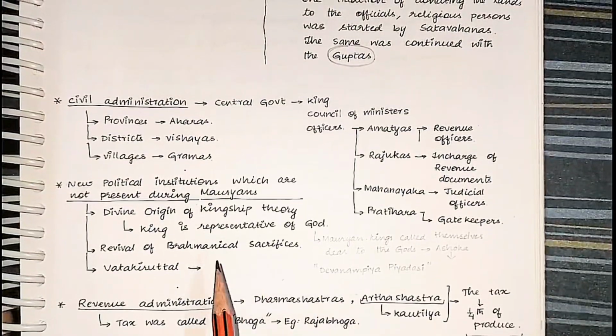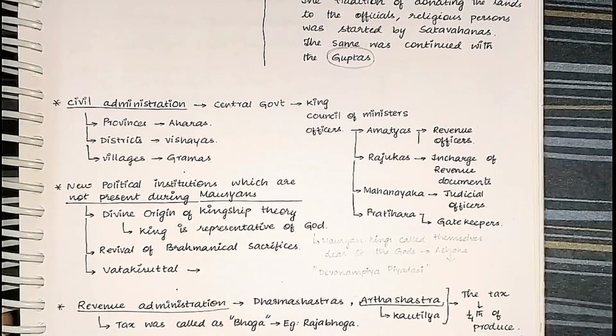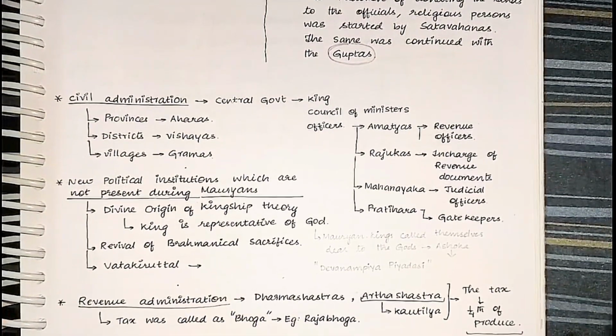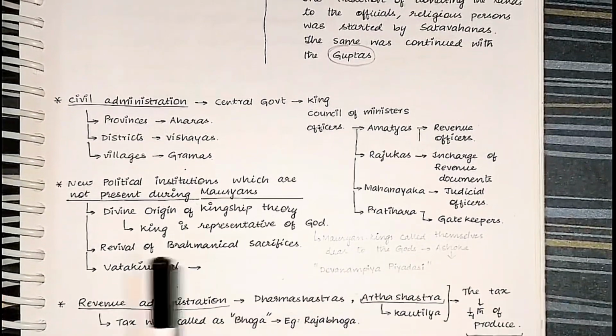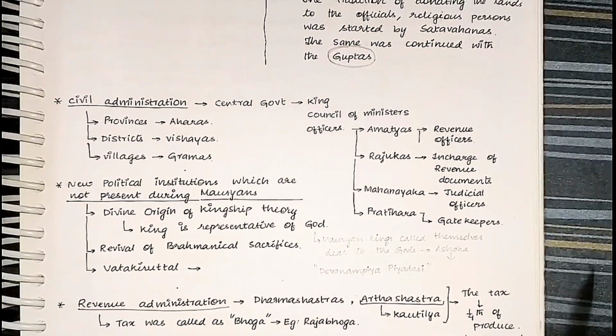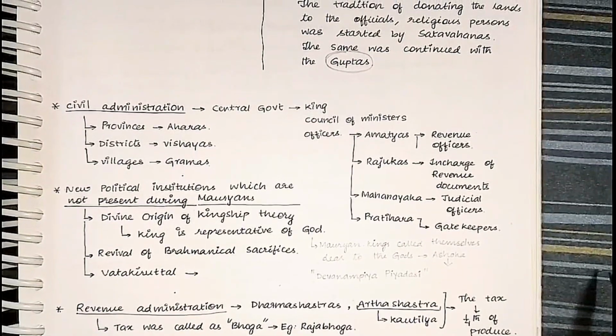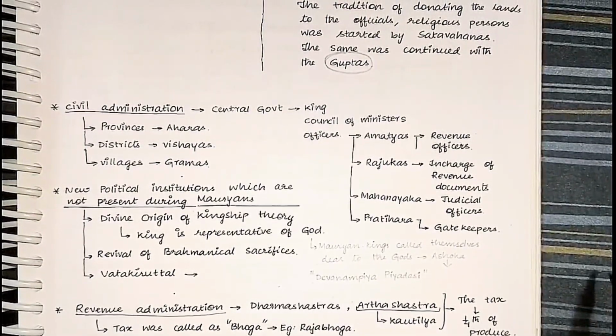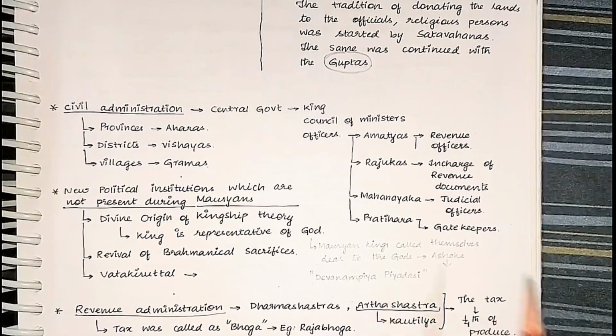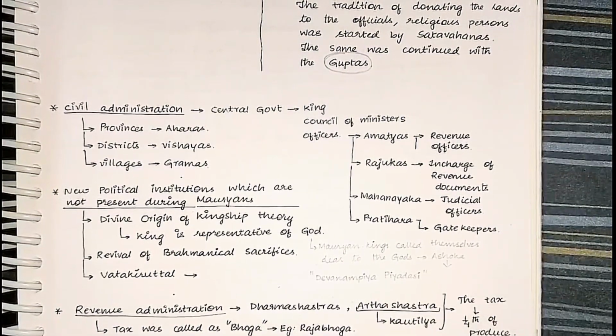And the divine origin of kingship theory emerged. The king is considered the representative of the god. You remember in the Mauryan administration, Ashoka was called Devanampiya Piyadasi. It means one dear to the gods. He is not claiming to be a god. He says that he is dear to the god.